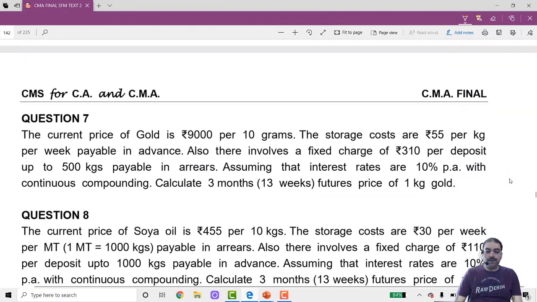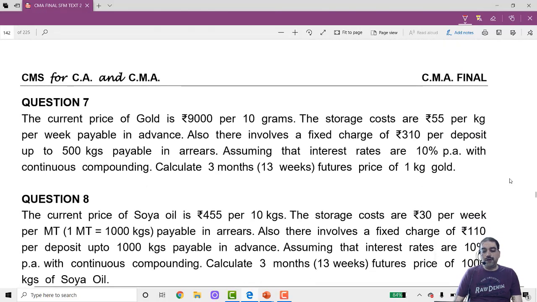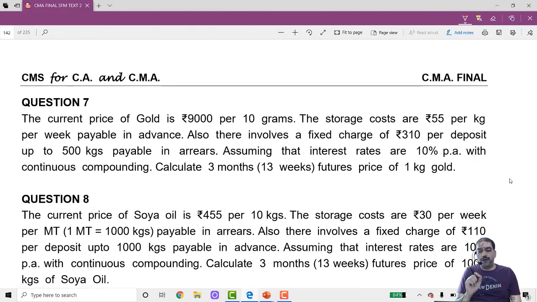Now question number 7 is a question on commodity futures. It is not on shares, it is commodity futures. For commodity futures, the formula is going to be slightly different, because a commodity like gold has to be stored. So storage cost will be there. It's precious, so insurance cost will come. Commodities sometimes require cold storage facilities, so for cold storage you will have to incur higher rent.